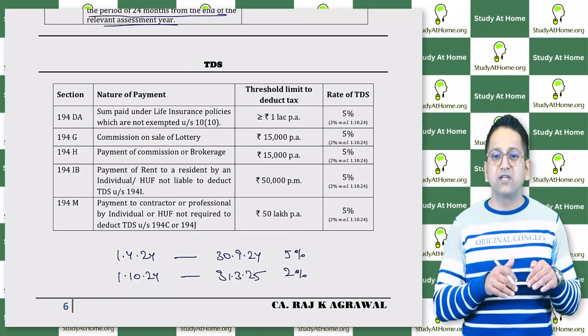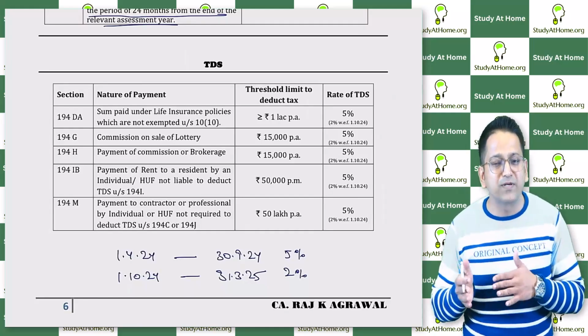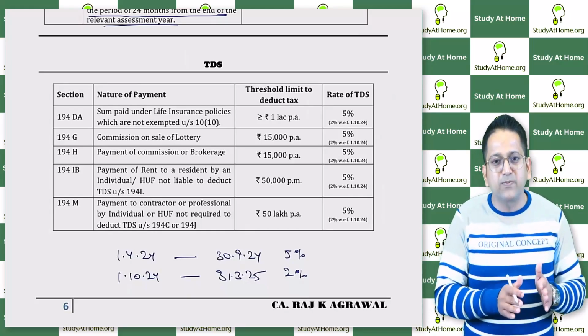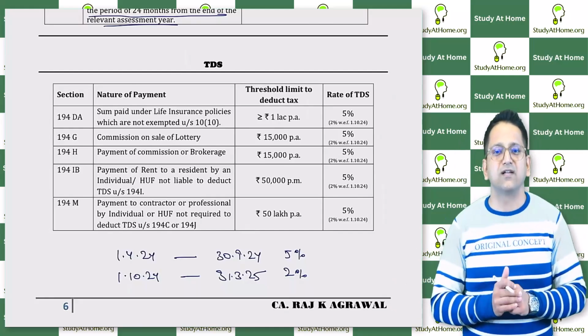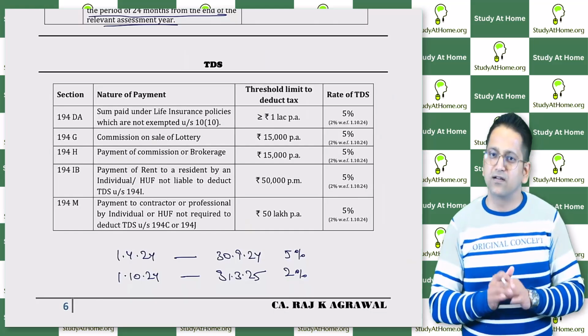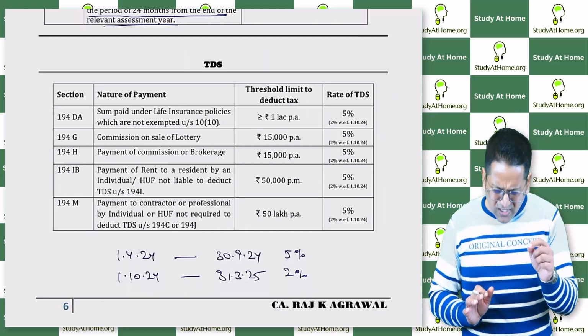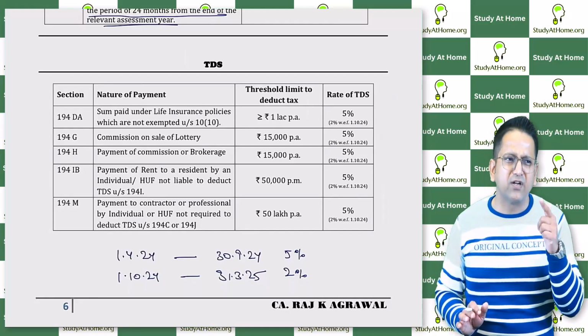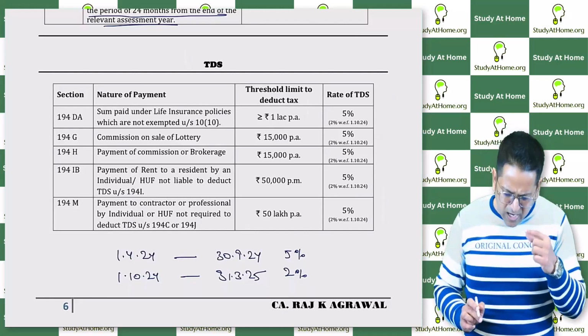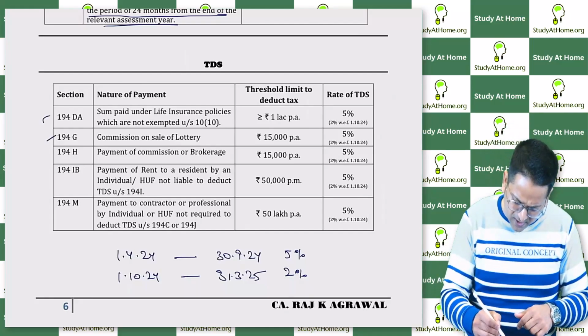That is, not the entire previous year is reduced to 2%. First 6 months of previous year 24-25 is 5% and next 6 months is 2%. This has been done. Is it clear? Previously also it was 5% on insurance commission and is still 5%. That is section 194D. Okay? And see where else did it happen. This is the past section.